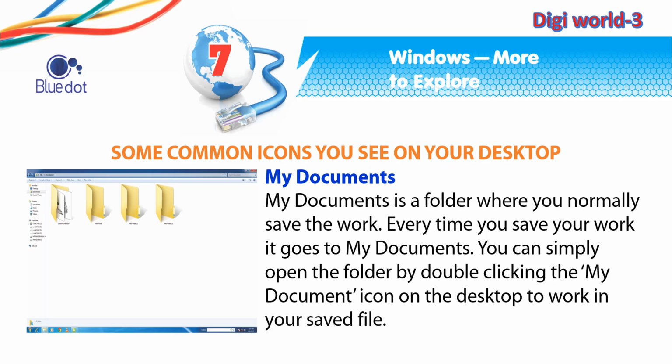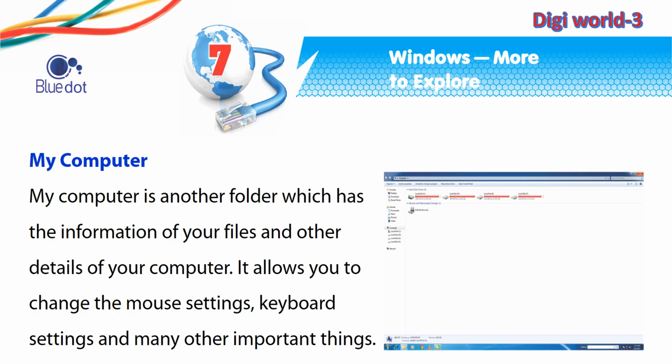My Documents. My Documents is a folder where you normally save the work. Every time you save your work, it goes to My Documents. You can simply open the folder by double-clicking the My Documents icon on the desktop to work in your saved file. My Computer. My Computer is another folder which has the information of your files and other details of your computer. It allows you to change the mouse settings, keyboard settings, and many other important things.